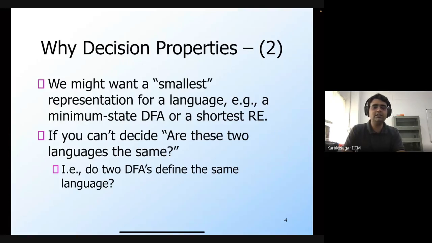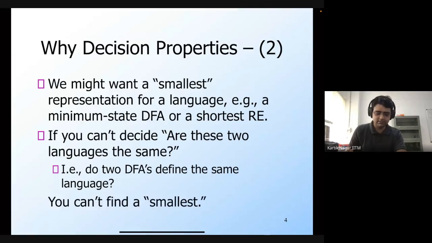In which case, we can then consider the question, how do we find the minimum DFA which would also accept the same language? Unless we can find an answer to this decision property, we won't be able to find the smallest DFA which would accept the language.